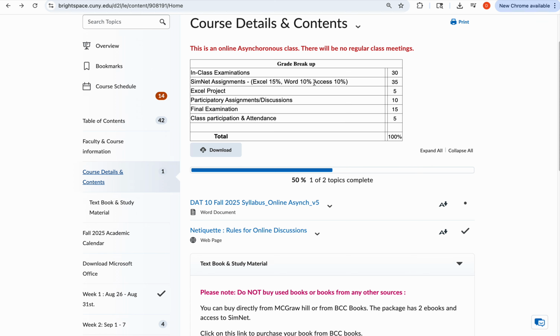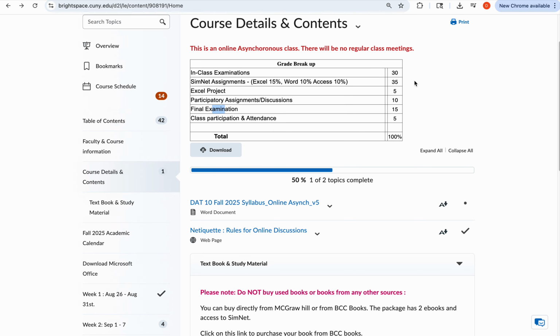Okay. So SimNet is totally 40%, including the SimNet and Excel, Word, and Access projects that you have completed. So that's 40%. And then you have discussions, which is 10%. And the final exam is 20% actually, because there are no regular classes. The class participation and attendance will actually be added to the final exam. So far we have completed 70% of your total grade, 20% of the classes because we have one more exam left, and 40% of SimNet, 10% of discussions, are all completed. So 80% is to be completed by this weekend.